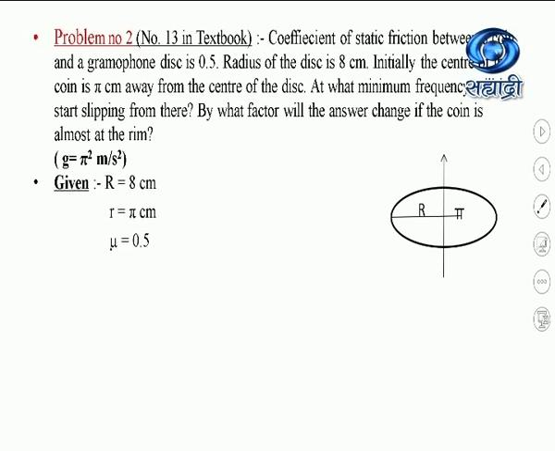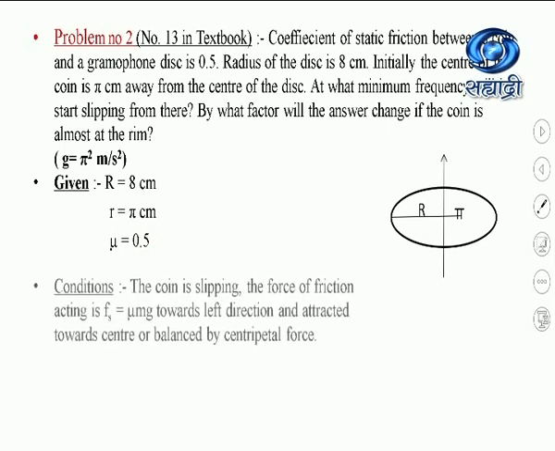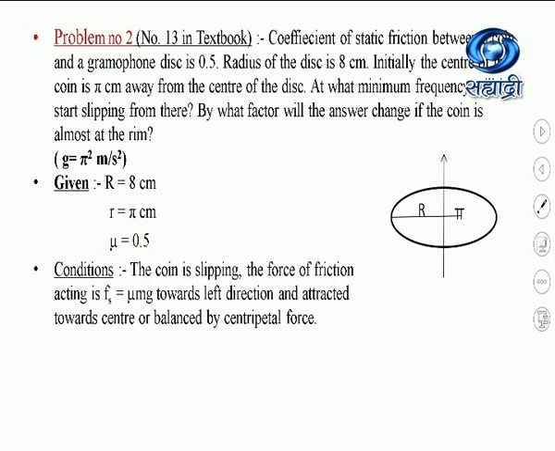Now see, I will write here the given data: R equal to 8 centimeter, that is the radius of the disc. Then small r is given as pi centimeter, which is the distance from the center, and the coefficient of friction is given as 0.5. Now what is the condition?